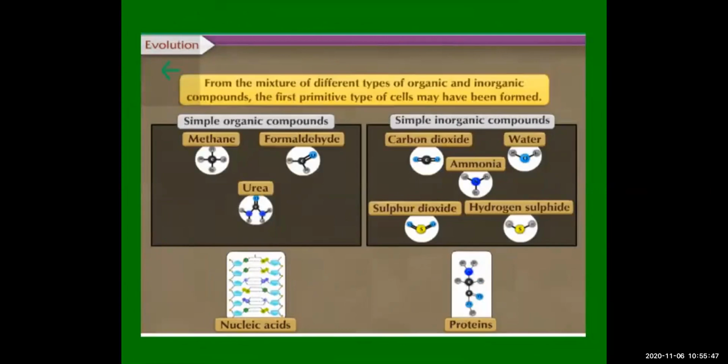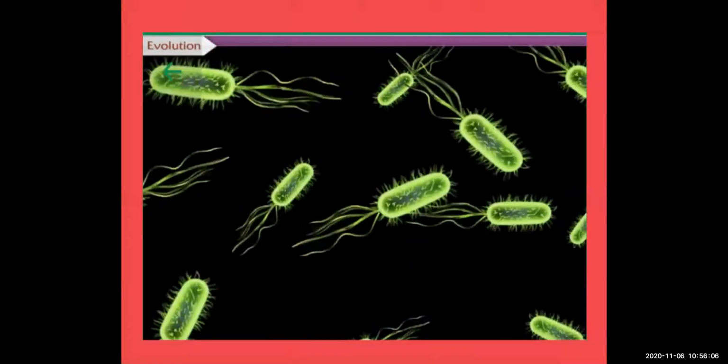Next, from the mixture of different types of organic and inorganic compounds, the first primitive type of cells may have been formed. Scientists conclude that from a mixture of these different compounds, the first primitive type of cells have been formed. Which cells have been formed? We will see here. They are replicating each other.